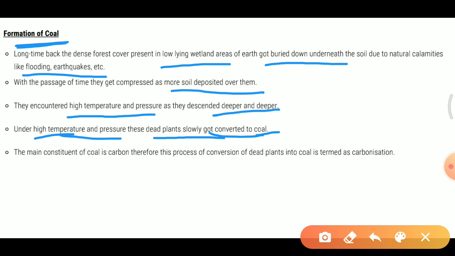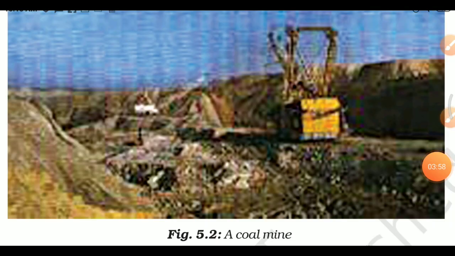The main constituent of coal is carbon. Therefore, this process of conversion of dead plants into coal is termed as carbonization. Here is a picture of a coal mine from where we get the coal.